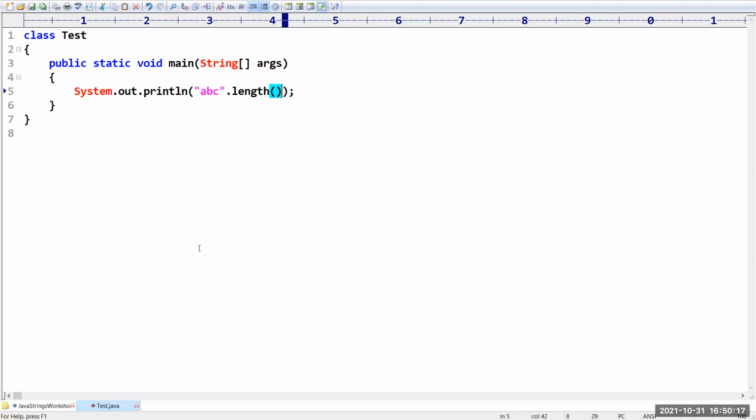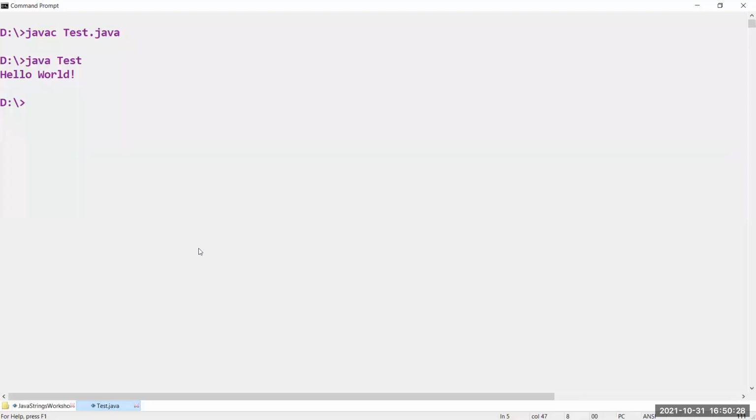So how many characters are there? Could you please confirm? Yes, very good. Three characters are there. Hence, the answer which we are going to get is nothing but three. If you want, you can recompile the program and execute. You are going to get three characters.